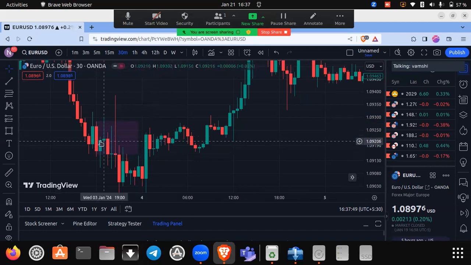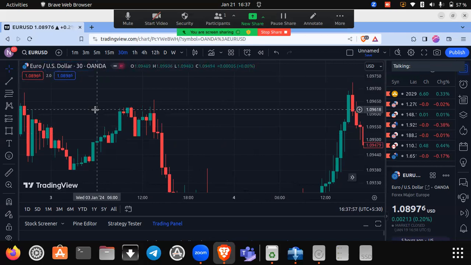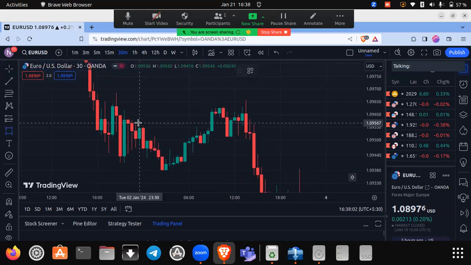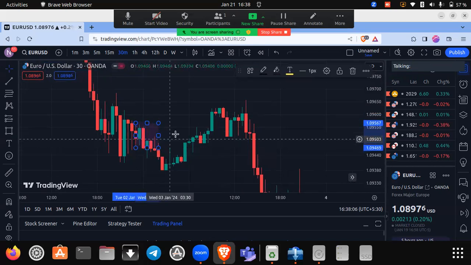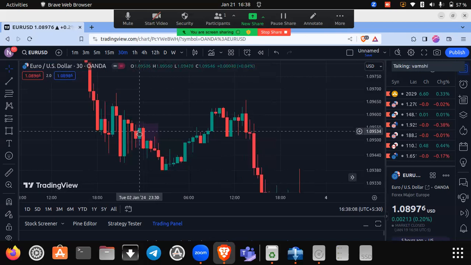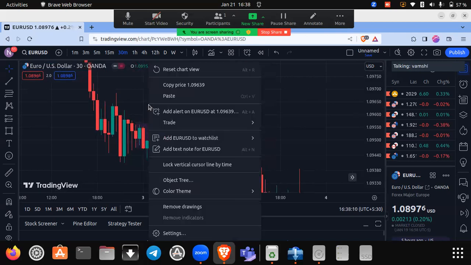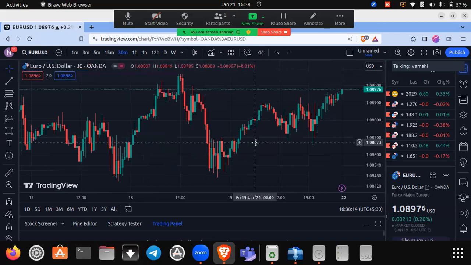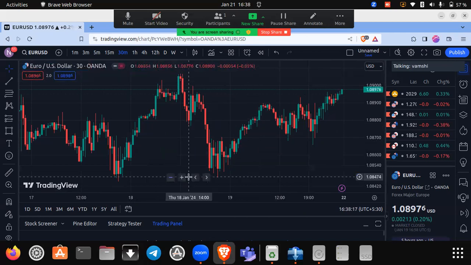Here is a different example. The green candle could not engulf the red candle. So this is also an invalid engulfing buy. Here is another example. The green candle could not engulf the red candle. For better understanding, I will draw and show it to you.